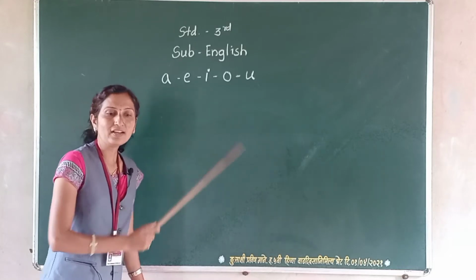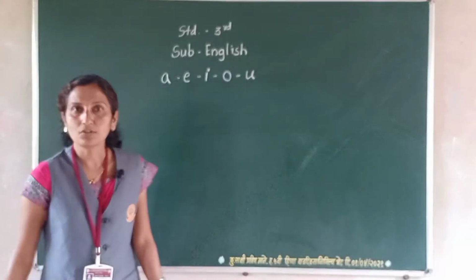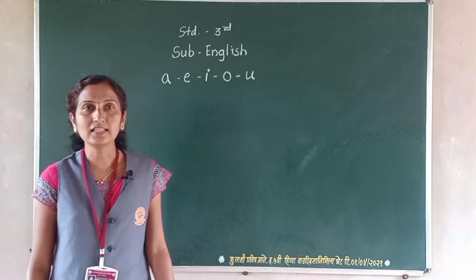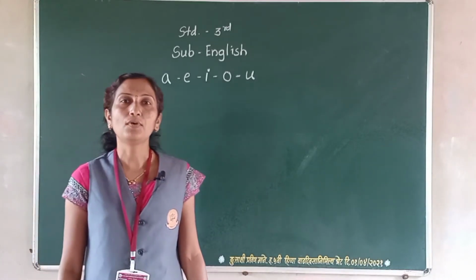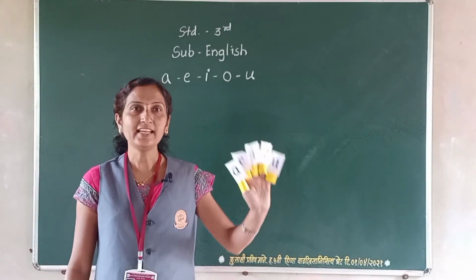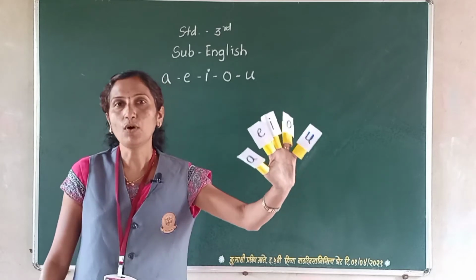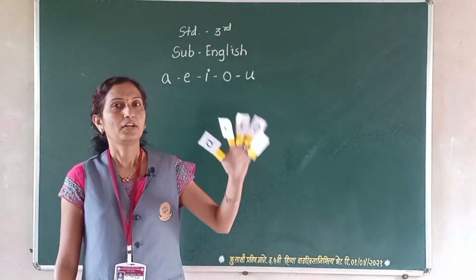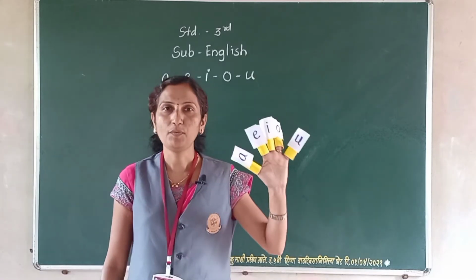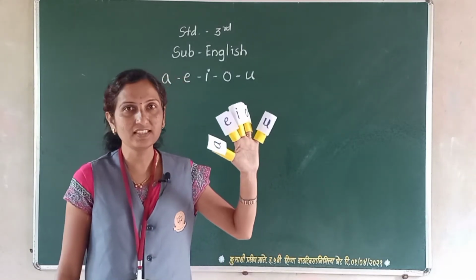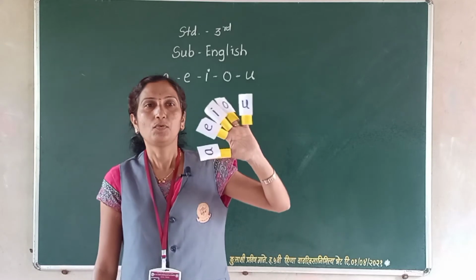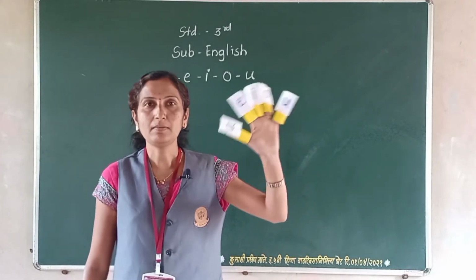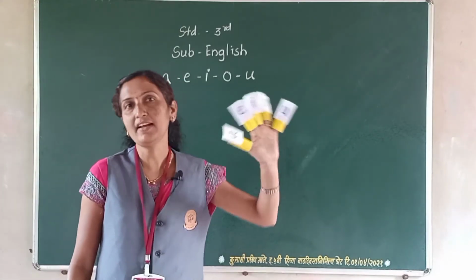And now we sing a song called vowel song. Called vowel song. Okay? These are vowels. These are vowels. Now we sing a vowel song. These are vowels. Okay. Vowels of the alphabets, I know them all by name.